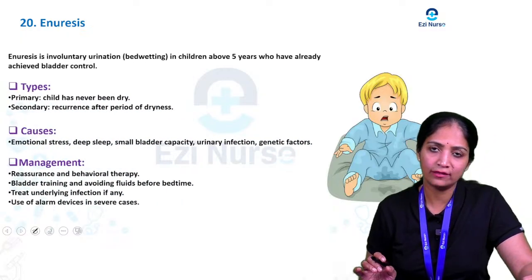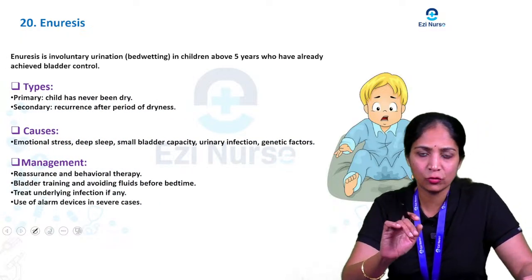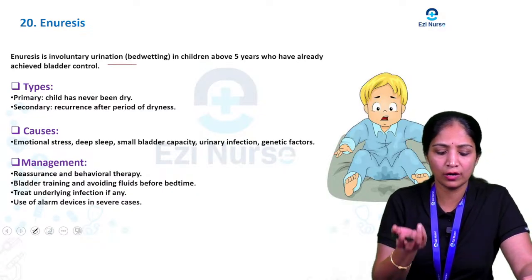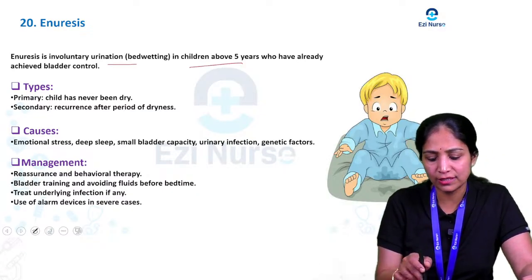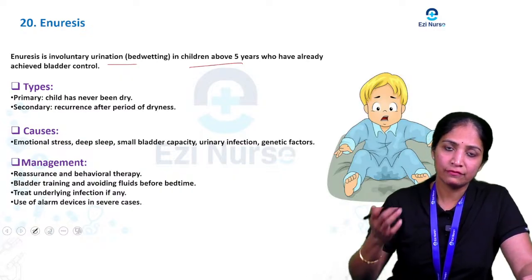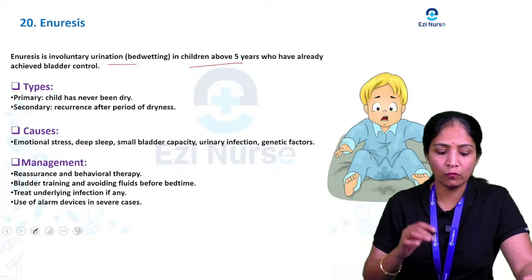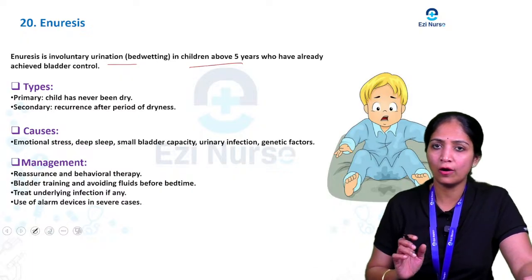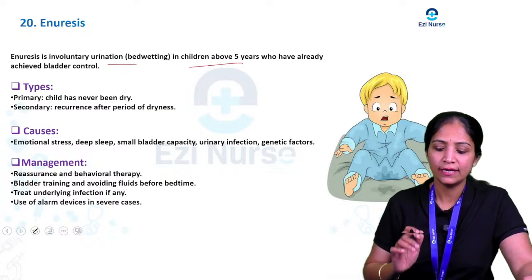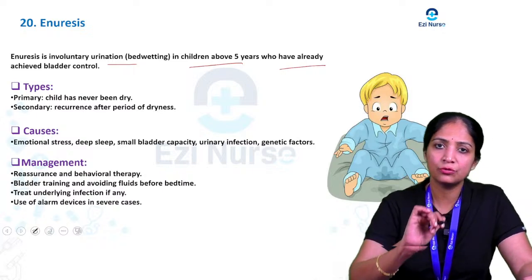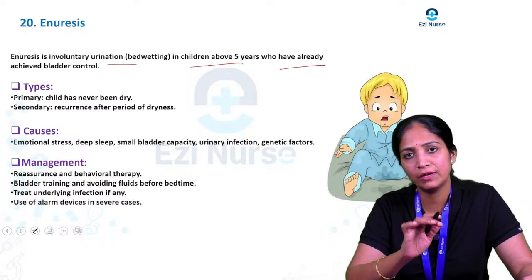Next one is enuresis. What do you mean by enuresis? Enuresis is involuntary urination, which we call bed wetting, in children above 5 years of age. After 5 years, if the child has involuntary urination or bed wetting, we call it enuresis, usually if the child has already achieved bladder control. There are two types of enuresis, primary and secondary.